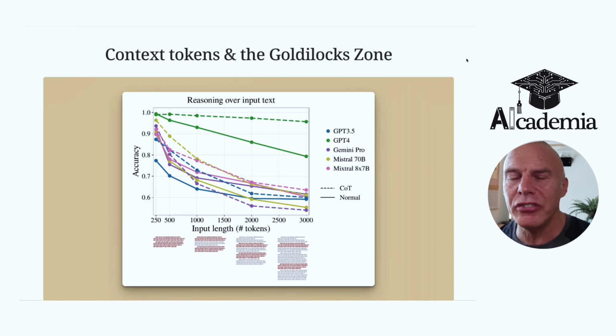But if you cut and pasted huge swathes of text into your prompt window, look at what happens. So if we take, for example, ChatGPT 4, it can drop by up to 20% accuracy once we get to 3,000 tokens. And it's really easy to do that if we're not careful. So we want to be mindful of making sure that our prompt is not too long or too short. If it's too short, we're likely to have less control. If it's too long, we're going to degrade the quality of the output.